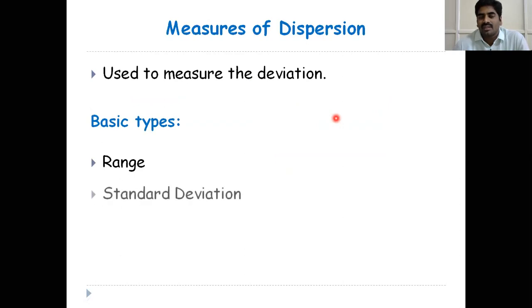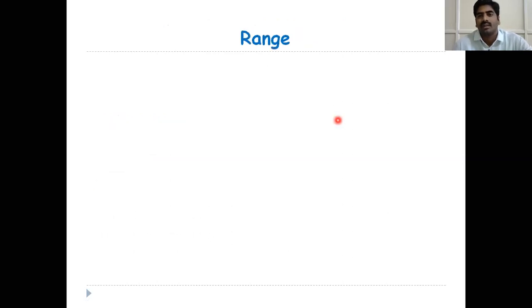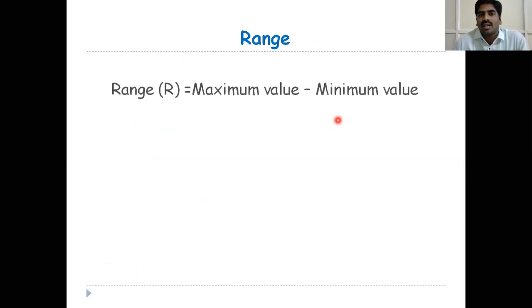Measures of dispersion are used to measure the deviation. Basically, there are 4 types of dispersion: range, standard deviation, mean deviation, and interquartile range. How to calculate the range? Range formula: maximum value minus minimum value. Range is represented with the capital letter R.